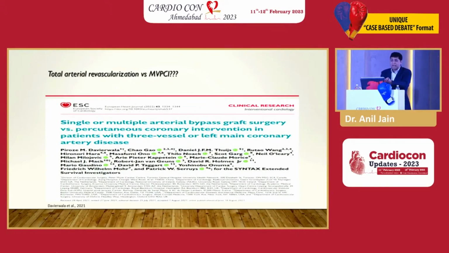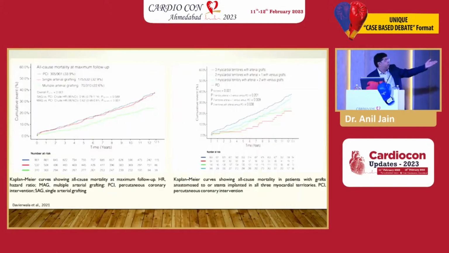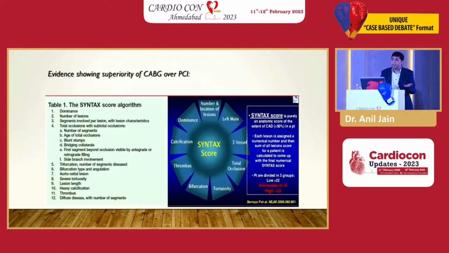Look at this trial that was done through SYNTAX and otherwise. And what is the outcome? Look at this. Multivessel disease, the green, multiple grafts if you are done. Where is the mortality for multivessel arterial grafting? And where is the mortality and outcome? The blue line is the multivessel stenting. You cannot compare this sort of data. You cannot compare PCI with CABG. I'm not trying to compare it also.